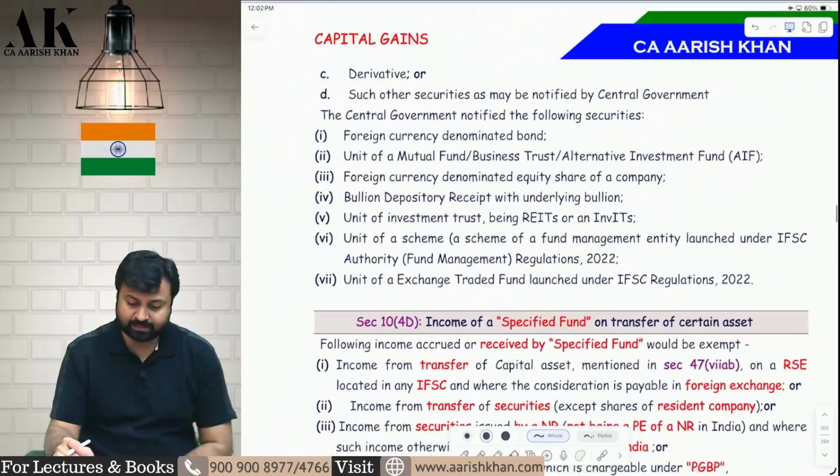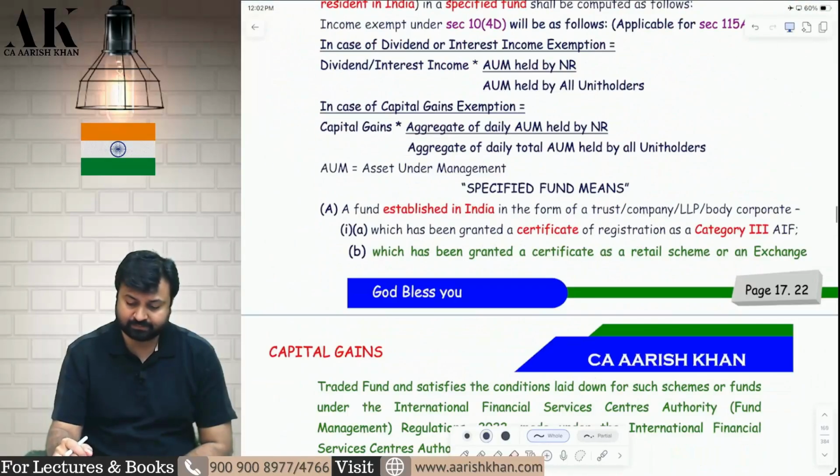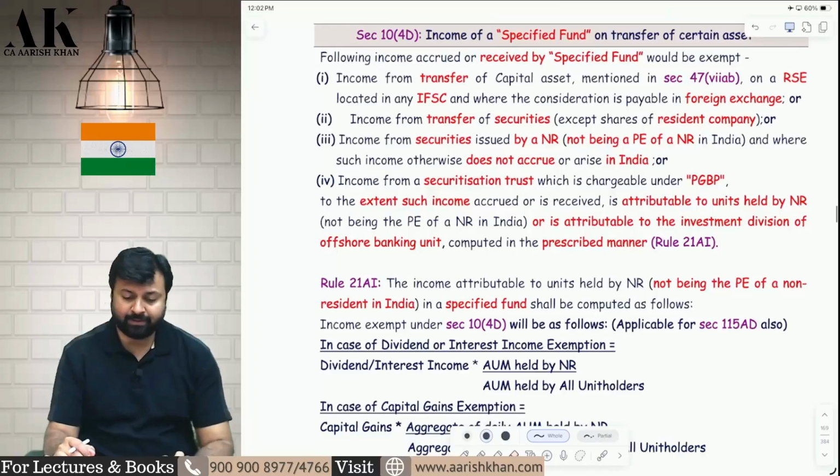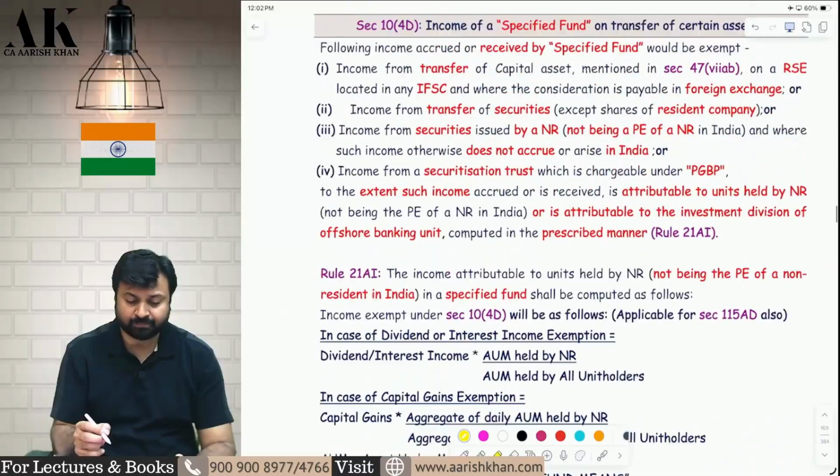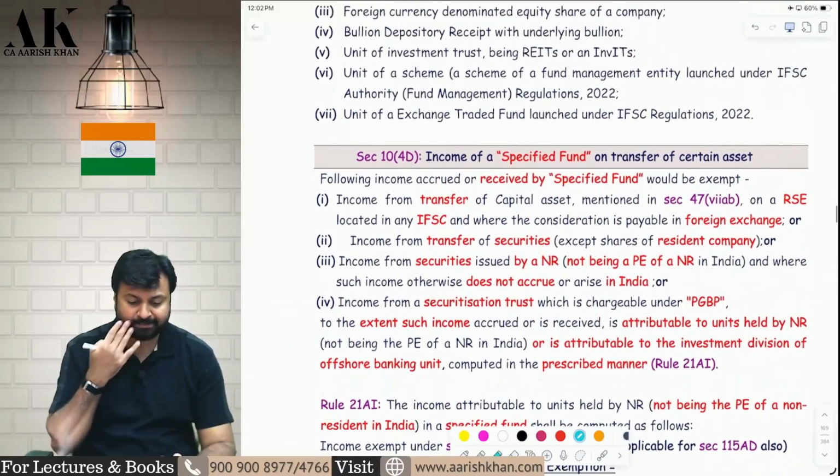Next. Let's see. Now, next amendment is in page number 17.22. Not much important, I don't think so. This is a very important amendment for examination. But nevertheless, we have to see every amendment.